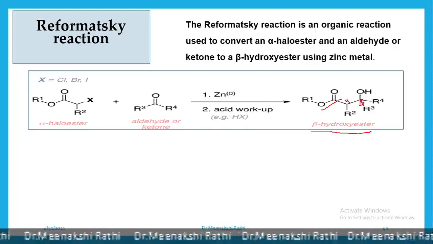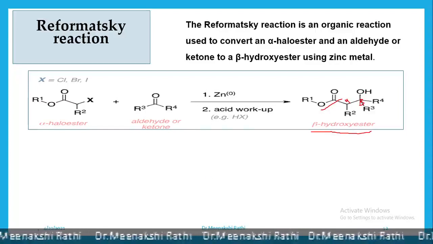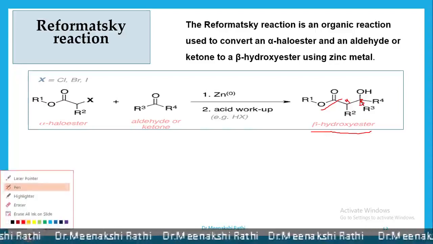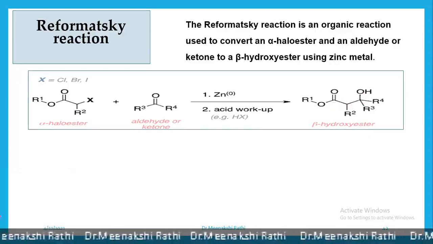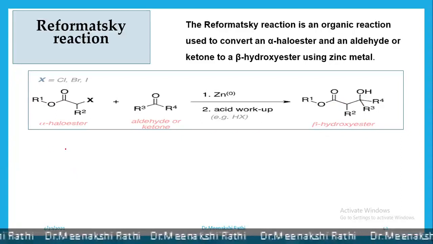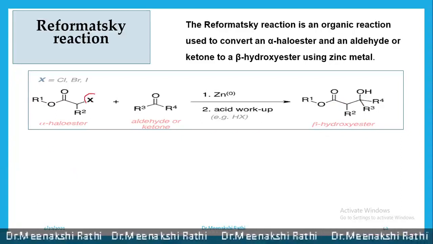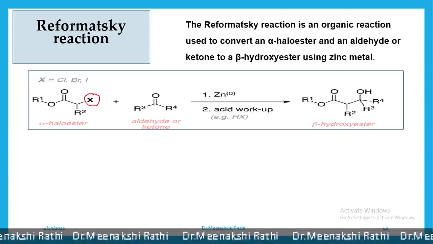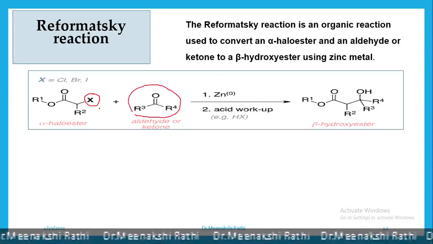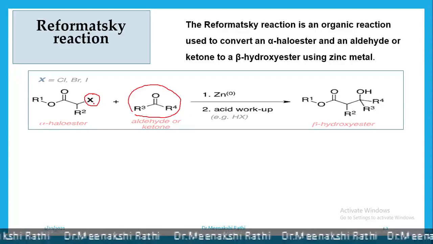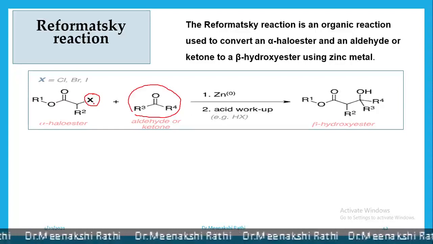To this beta carbon, hydroxy group is attached. So there is a formation of beta hydroxy ester. Here in this reaction, X of alpha haloester is removed and this group is attached here. Carbonyl group is converted to OH.